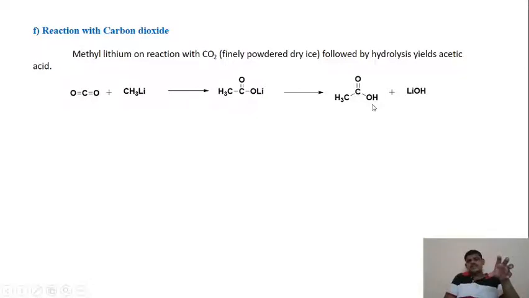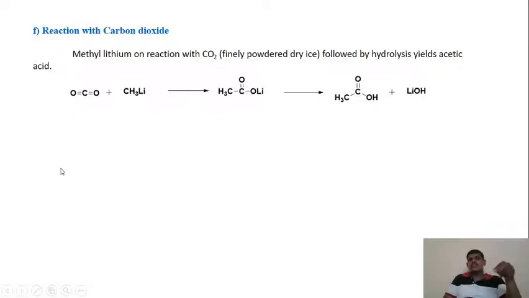So this is how we have seen the organometallic compounds: their introduction, their definition, how to name them, then their ionic character and percent ionic character. Then after that we have seen two organometallic compounds, that is organomagnesium compounds and organolithium compounds.